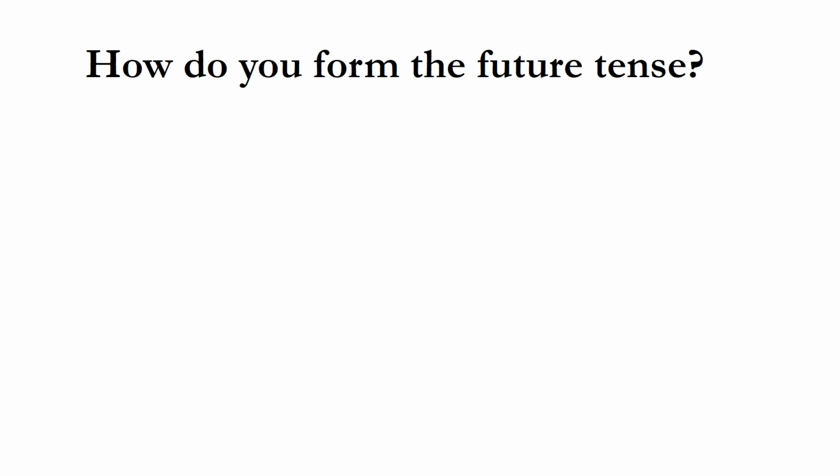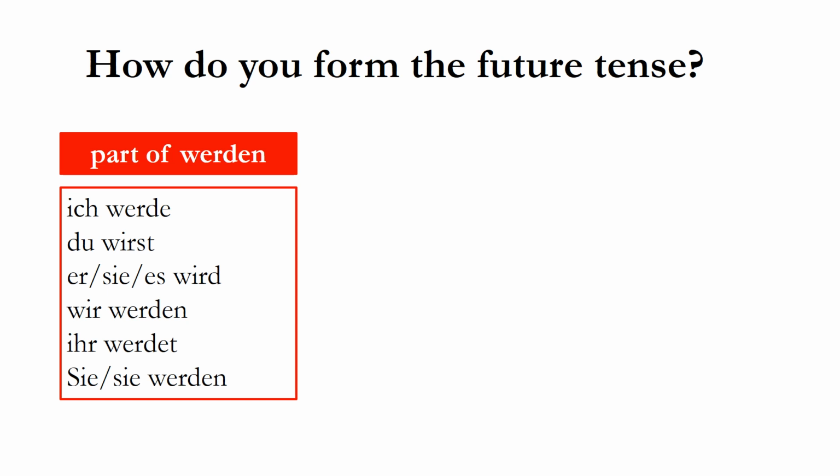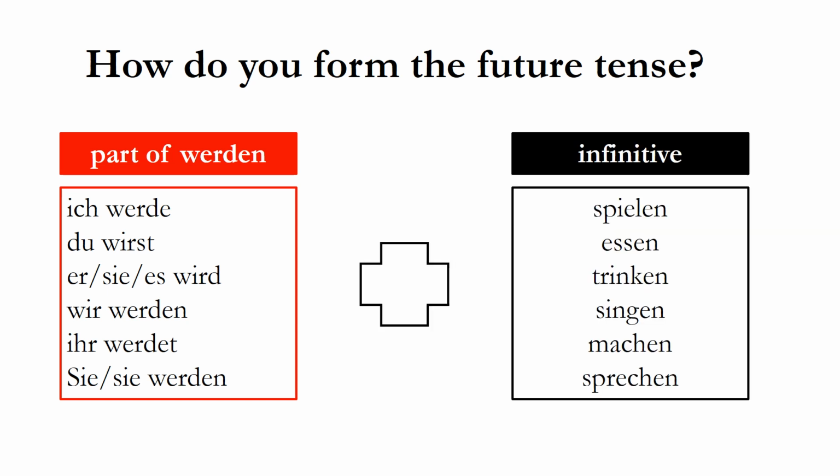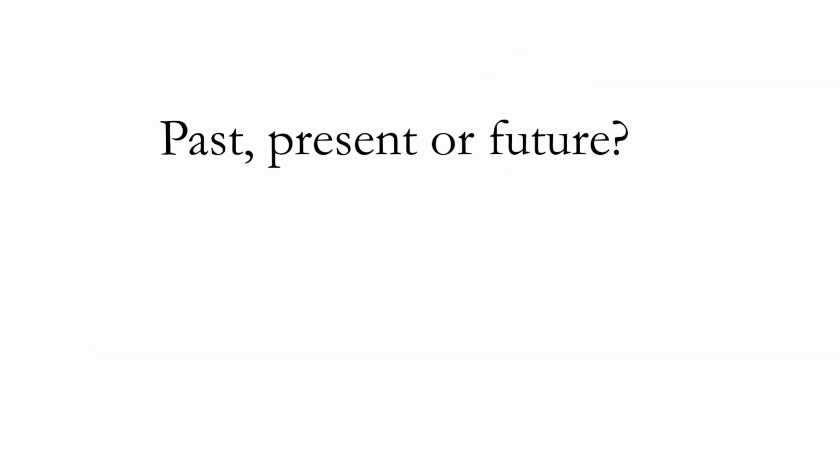How do you form the future tense? Now, hopefully you know this already, but you form it using the part of werden, including the subject, and the infinitive. So from this, how would you say, I will play? Correct. Ich werde spielen. What about we will drink? Gut. Wir werden trinken. What about they will speak? Fantastisch. Sie werden sprechen.